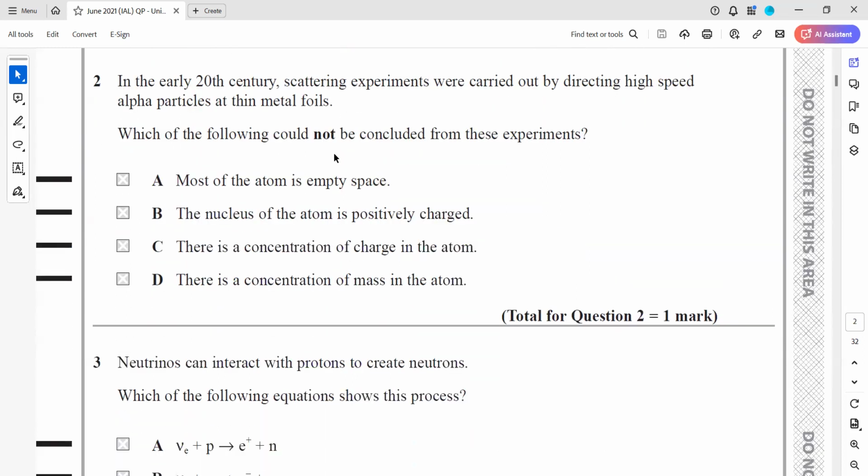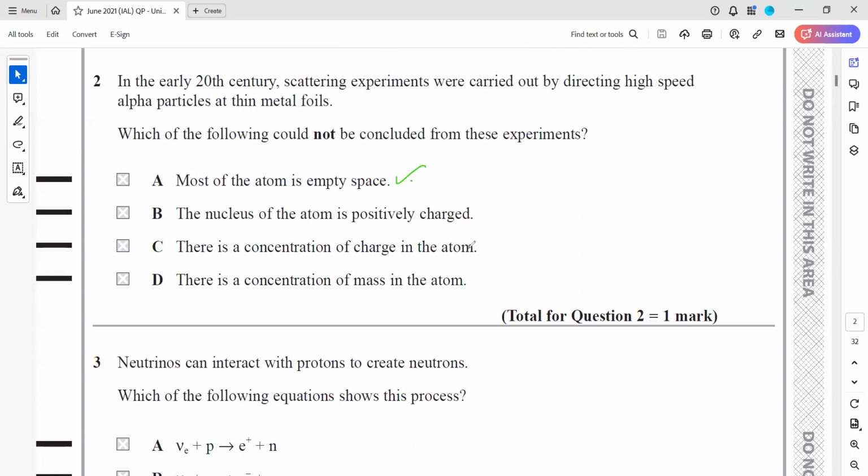In early 20th century, scattering experiments were carried out by directing high-speed alpha particles at thin metal foil. Which of the following could not be concluded from these experiments? Like, which is not a valid conclusion from the Rutherford experiment? This is there because most of alpha particles pass through.